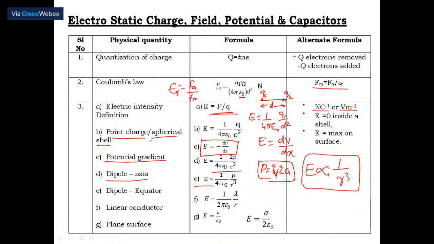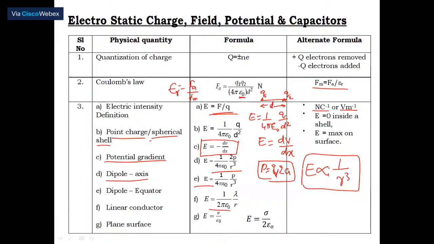Suppose a charge is distributed on a linear body, meaning one dimensional, a linear conductor. For that also we can calculate the electric intensity. Electric intensity is equal to 1 divided by 2 pi epsilon naught into lambda by r, wherever you are calculating. That is the next equation.